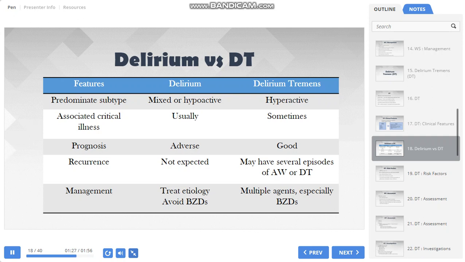In terms of management, in case of delirium due to other causes, it is better to avoid benzodiazepine and treat the primary etiology. In delirium tremens, benzodiazepines are the treatment of choice. Hence, we should make every effort to distinguish between delirium due to other causes and DT. Of course, the differences that have been presented here are indicative and not applicable for each and every case of delirium or DT.